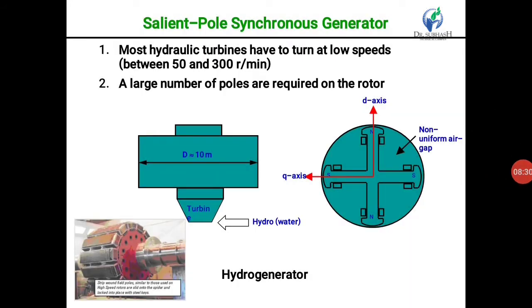We know that most hydraulic turbines turn at low speed, between 50 to 300 rpm. A large number of poles are required in the rotor.